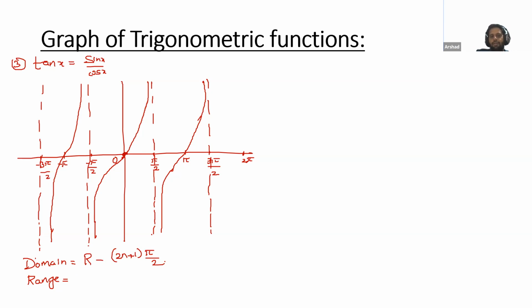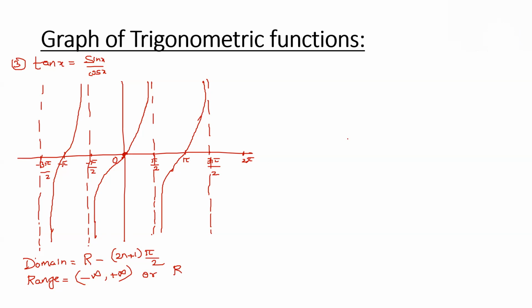Okay, very good. Now anyone can tell me the range of this? Anyone can tell me the range? Not 0 to infinity, it is minus infinity to plus infinity, or we can say complete R. Please check this graph. This graph is from minus infinity to plus infinity. This clear, Atif?